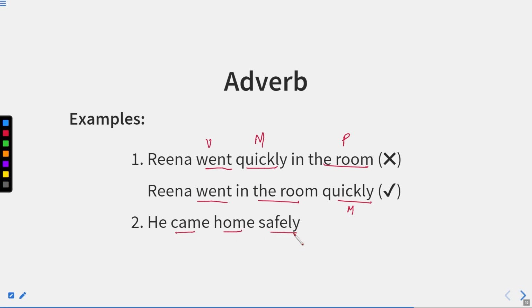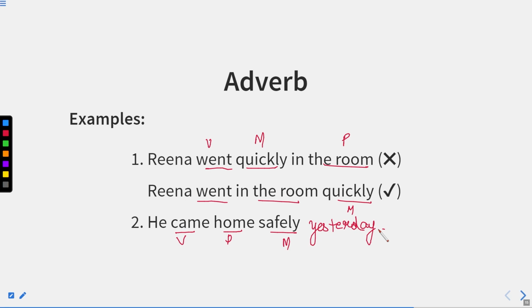He came home safely. Now home is a place and safely is a manner. So simple: came is a verb, home is a place, and safely is manner. Now if I say he came home safely yesterday, if I add the word yesterday, the sentence will again be correct, because yesterday is time, which should come at the end of the sentence. So this is how we can use all these three adverbs in the same sentence.